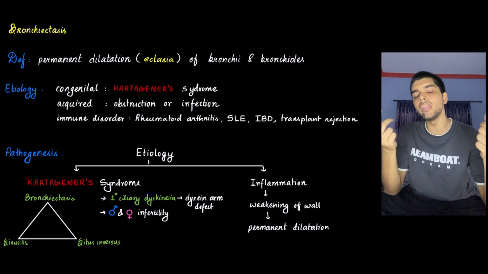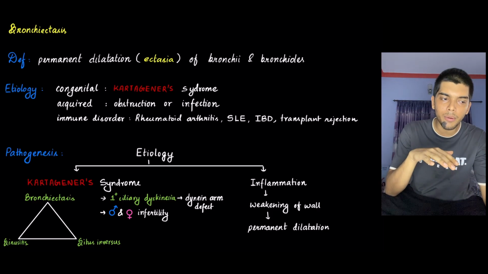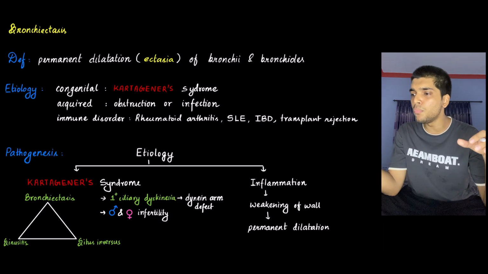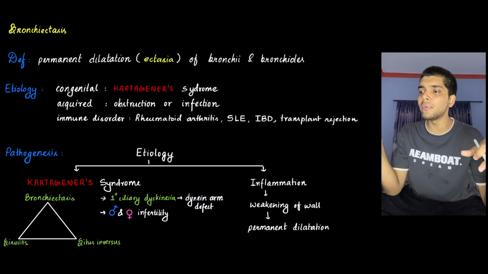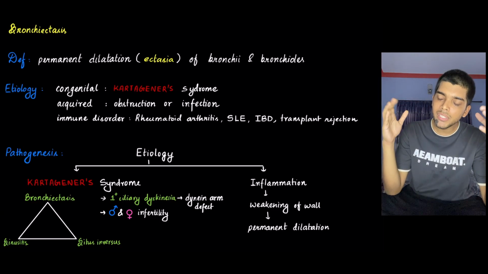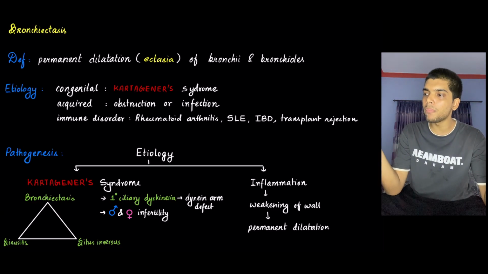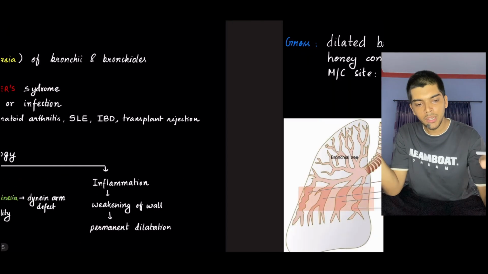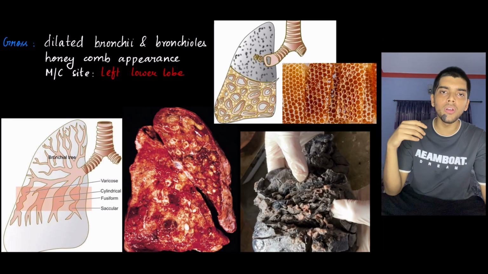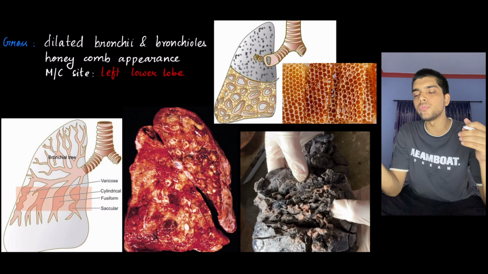Pathogenesis, which is dependent on etiology. If you are talking about Kartagener syndrome, then there is primary ciliary dyskinesia due to dynein arm defect, which leads to pooling of the secretion and inflammation, weakening of the wall, and bronchiectasis. If we are talking about obstruction and infection, again there is pooling of the secretion, there is infection leading to pus production, inflammation, weakening of the wall, and bronchiectasis. Then grossly you can see dilated bronchi and bronchioles, which give off a peculiar appearance called the honeycomb appearance, most commonly seen in the left lower lobe of the lung.